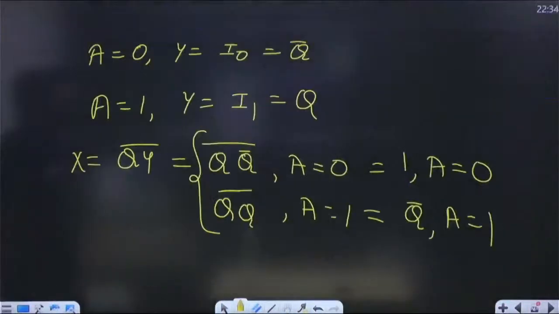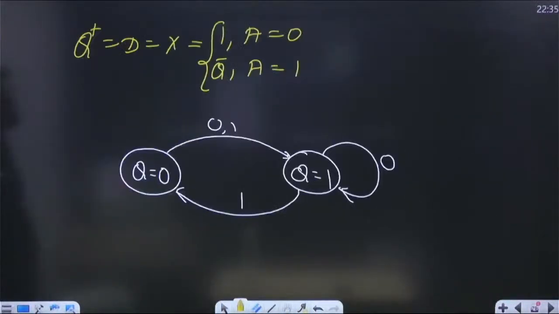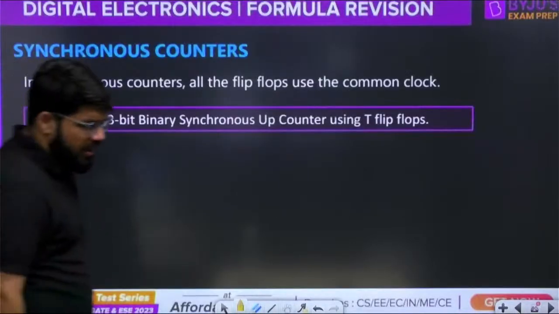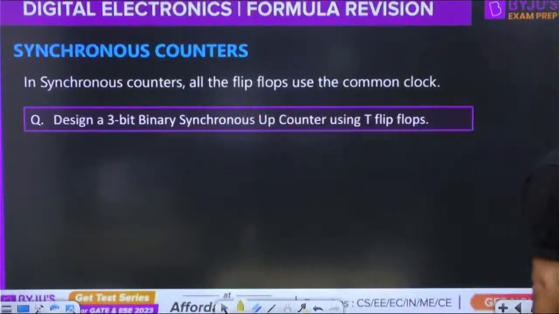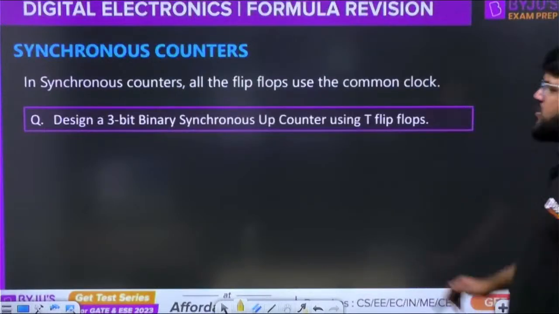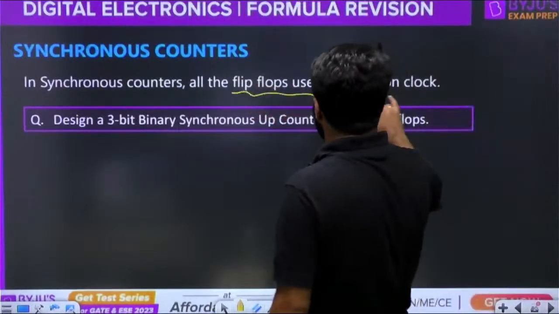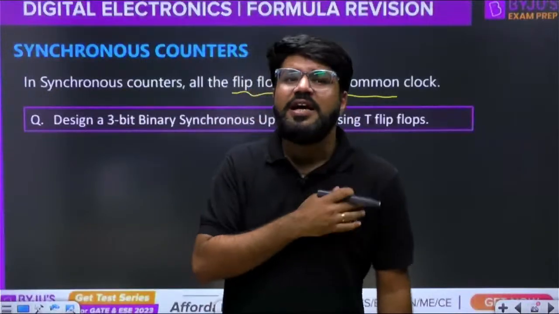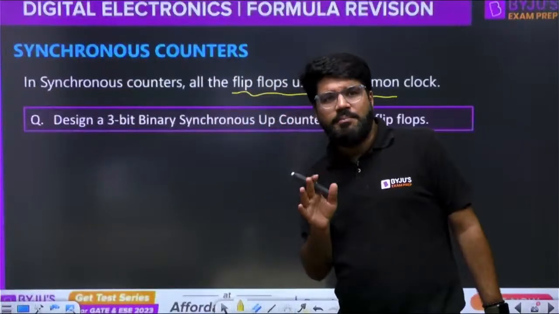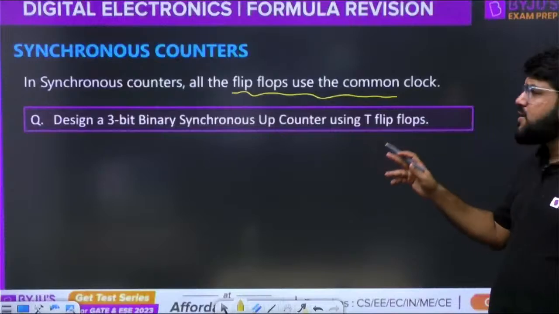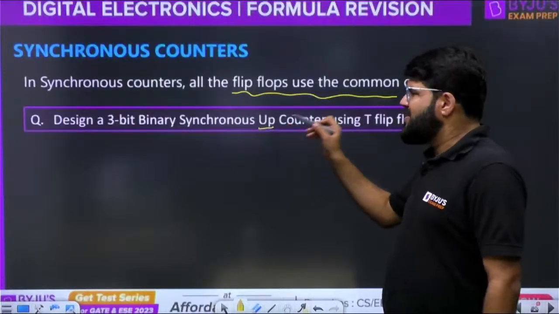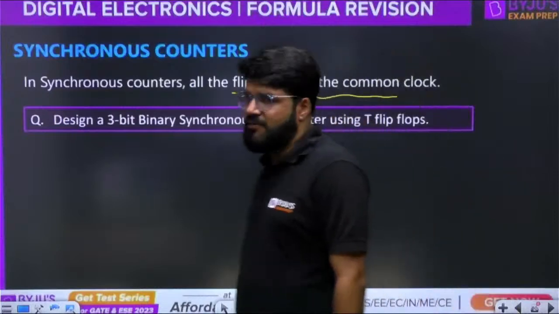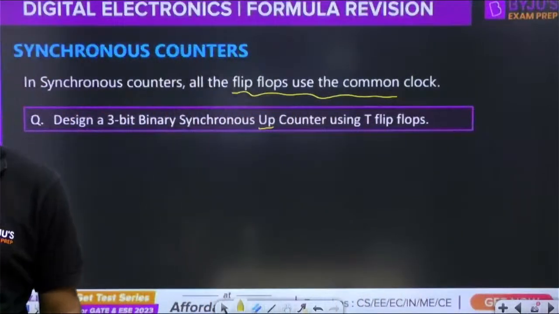Let us also review some points about the counter, especially covering both the synchronous counter and the ripple counter. In a synchronous counter, all flip-flops use the common clock, and once again there is no formula. There is a technique to design a synchronous counter. Let me explain the technique through one example. Design a 3-bit synchronous up counter. You can design a down counter also; I'm just taking an example. 3-bit synchronous up counter using T flip-flops.